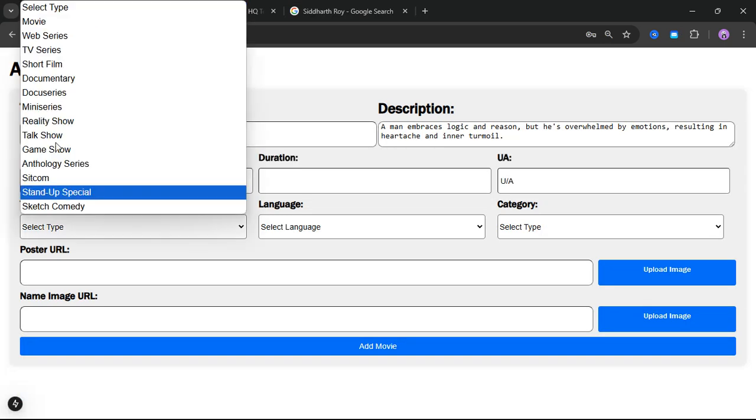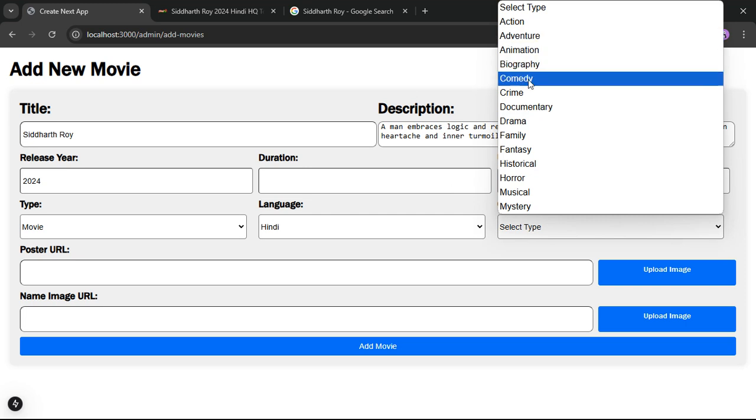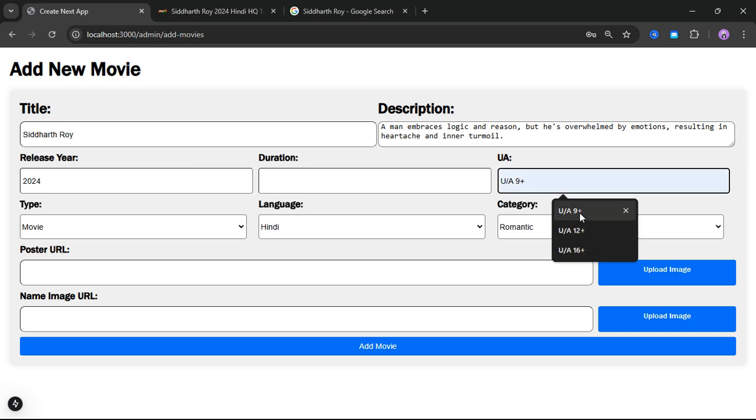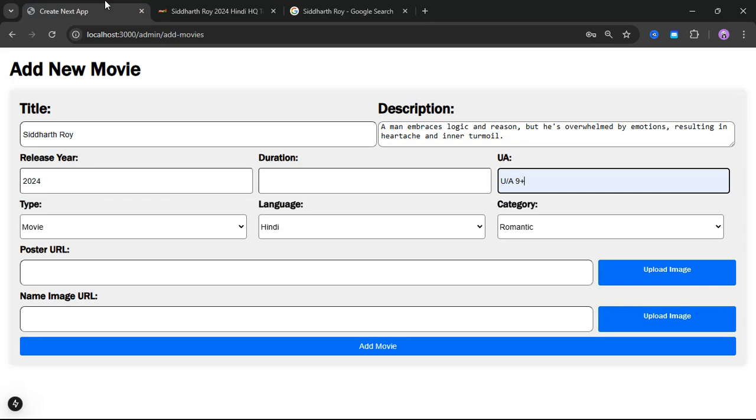The language of this movie will be Hindi, and the category we will consider as romantic. After that we will say that this will be 9 plus. And the duration we will get from here, so the duration is here, and we will paste the duration here.